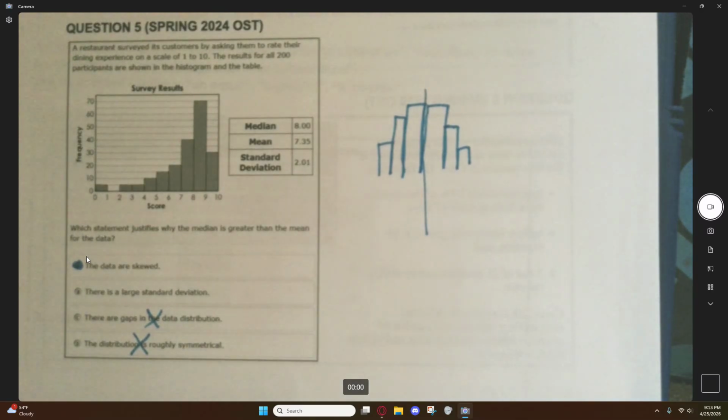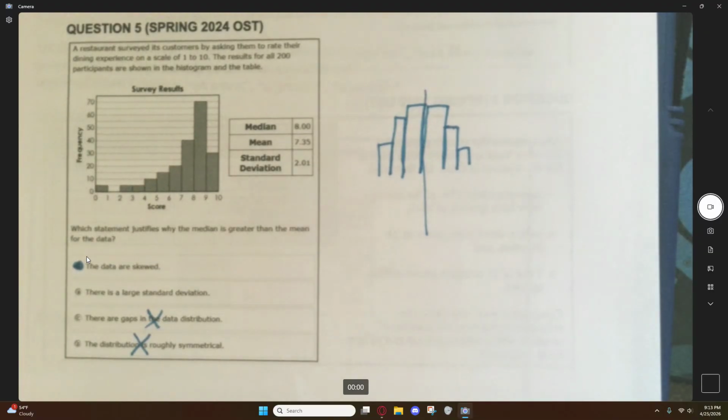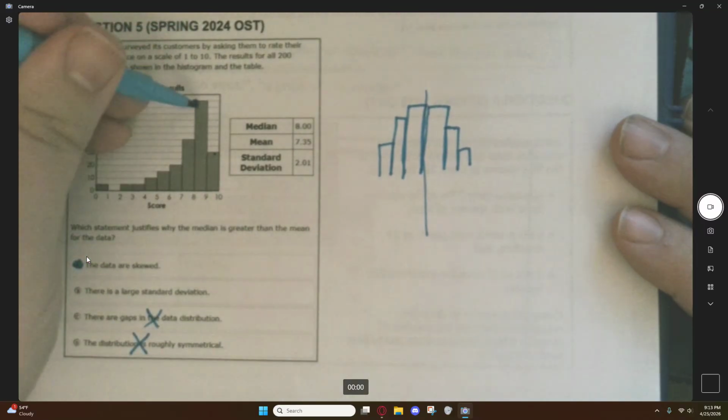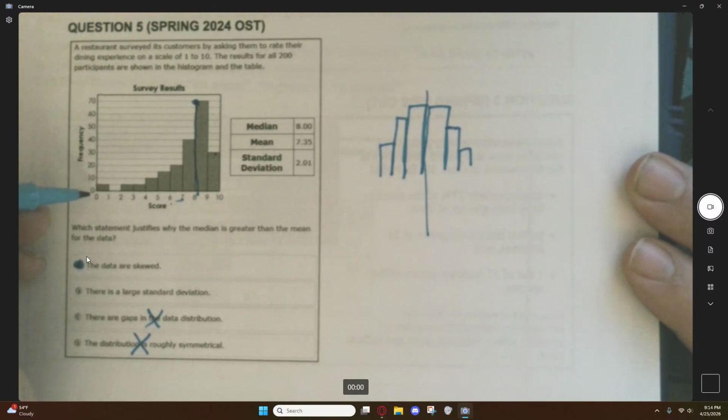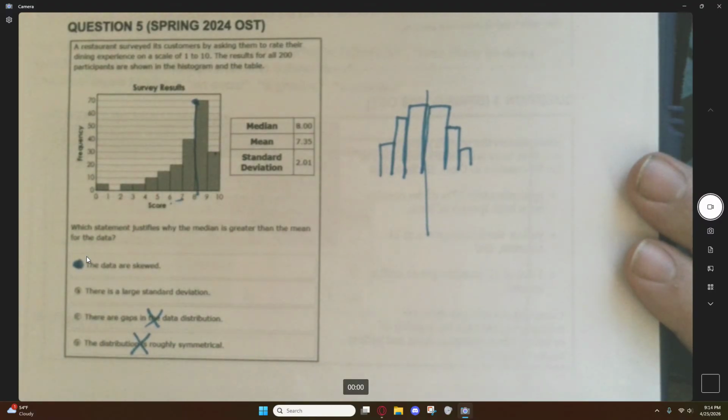So there's 200 people, right? So your median would be around the 100th person. It would actually be easier to start at the end. There's 30 people here, and there's 70 people here. 30 plus 70 is 100. So that means that your median would be right here, right at the very edge of this bar. Way at the side. That's throwing it off terribly. While your other 100 is a lot of lower numbers far away from the median, so that throws down the mean.